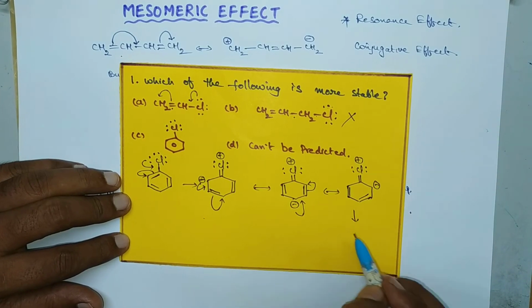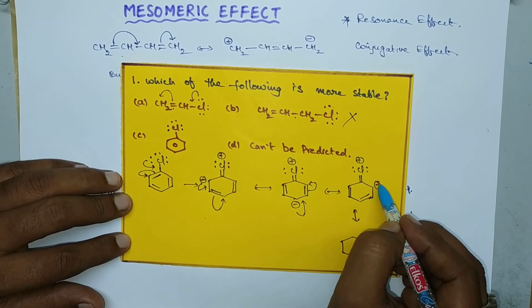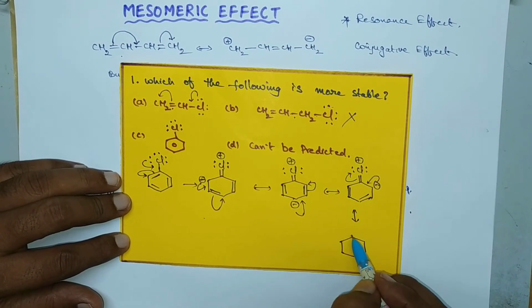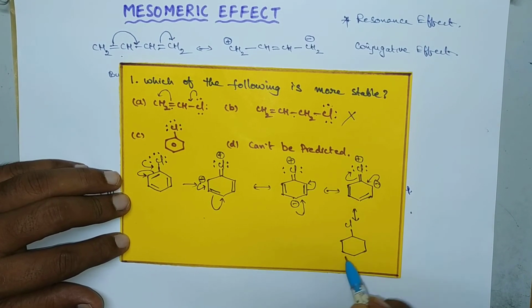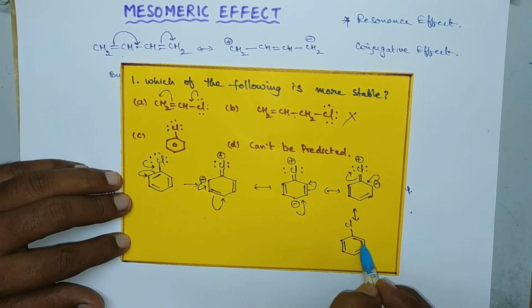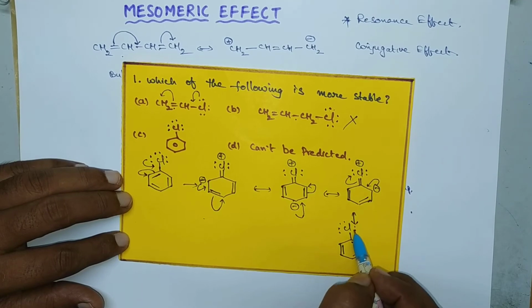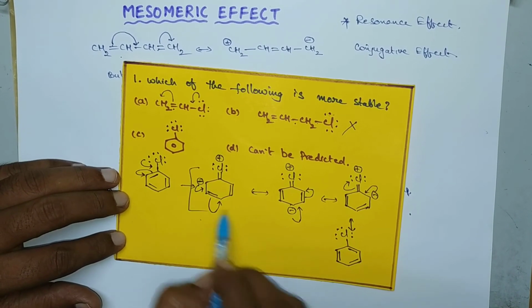So if you get another structure, this one, so again these 2 electrons are shifted towards here, this pi bond will shift towards chlorine. So again here it will become single bonded character, this bond is as it is, here it forms a pi bond. Okay, so here 6 electrons are there, that is 3 lone pairs are there. So again we get chlorobenzene. So here we get 3 resonance structures.